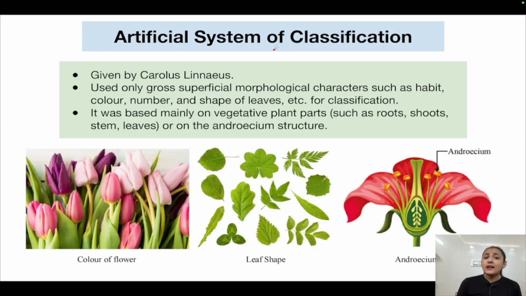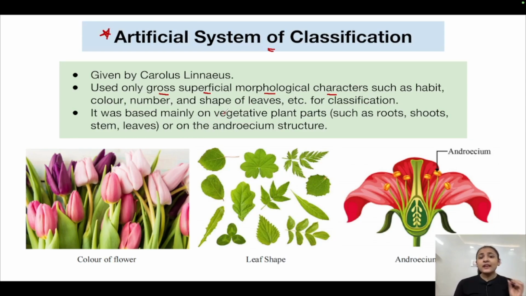So, what are artificial systems of classification? Artificial systems में क्या होता है? What happens is that only gross superficial morphological characters are used in this system. Okay, based on certain external features which are very easily identifiable, which are superficial, based on just gross morphology, that is on the basis of how the organism is looking, कैसा हमें organism दिख रहा है. On the basis of those superficial characters, classification is done. So this is about artificial system of classification.